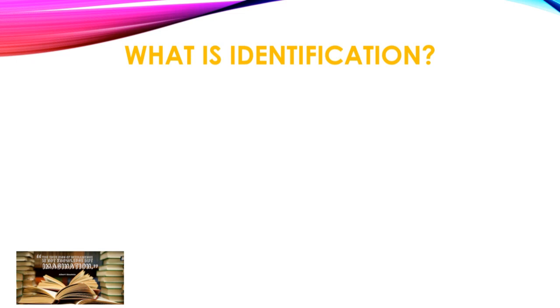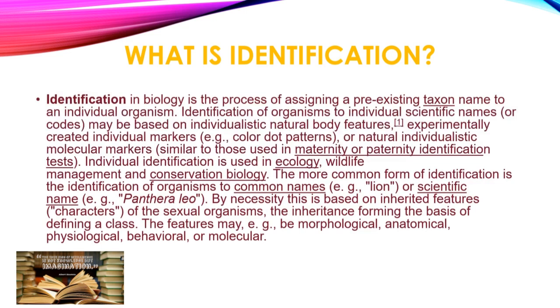So let's read what it says. Identification is a process of assigning a pre-existing taxon name to an individual organism. Taxon is from taxonomy. We will read about it in the next lecture and understand this word in much detail, because it is very important in this chapter, the living world.